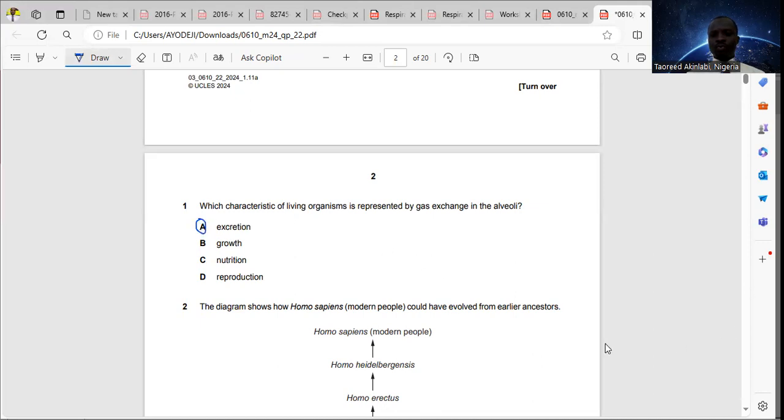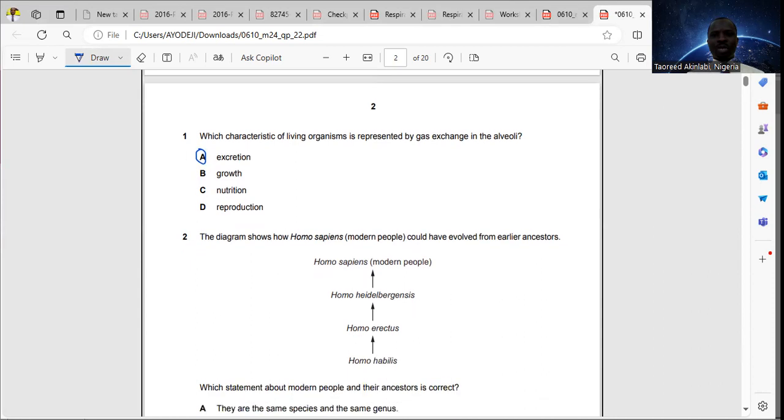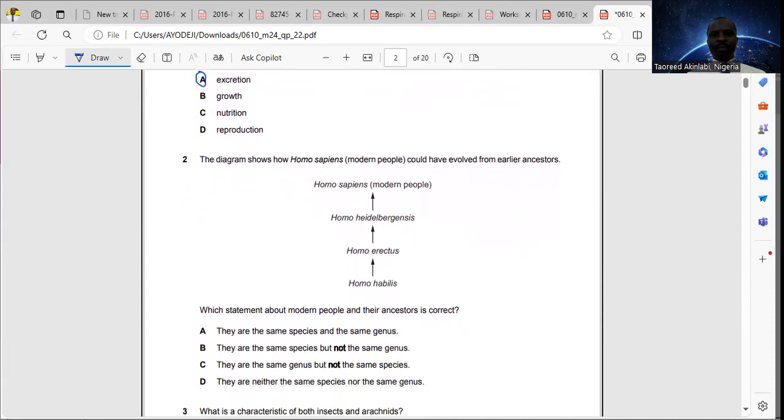Now for question 2, the diagram shows how Homo sapiens, that is modern people, would have evolved from earlier ancestors. We have Homo sapiens, Homo heidelbergensis, Homo erectus, Homo habilis.